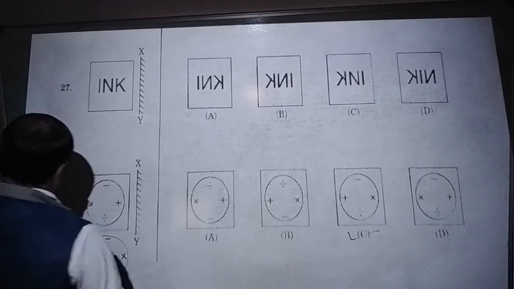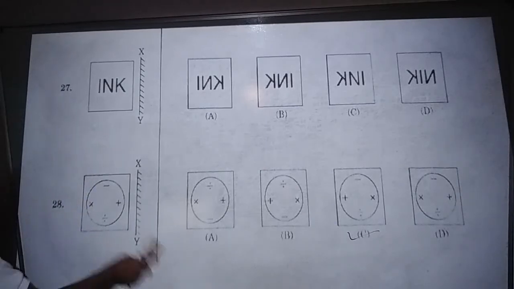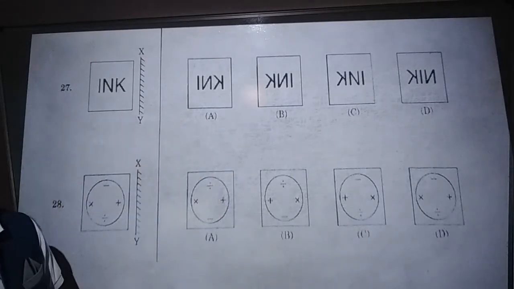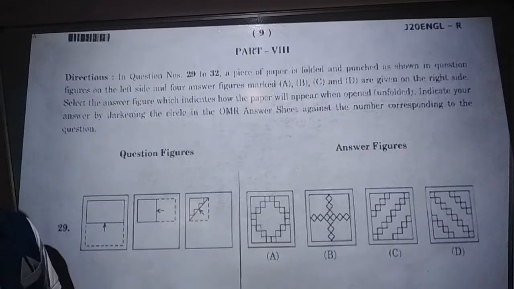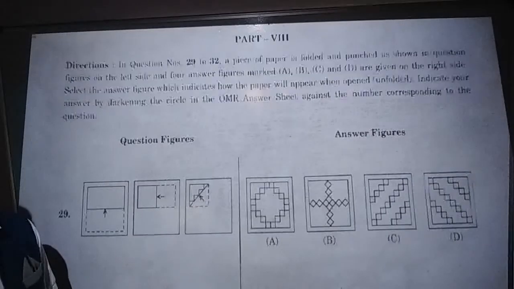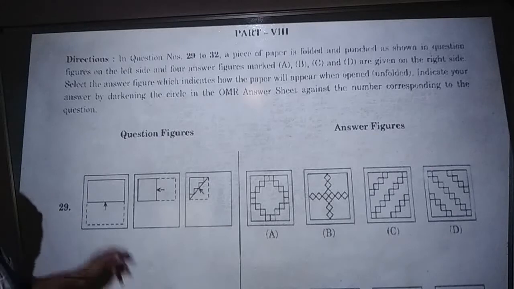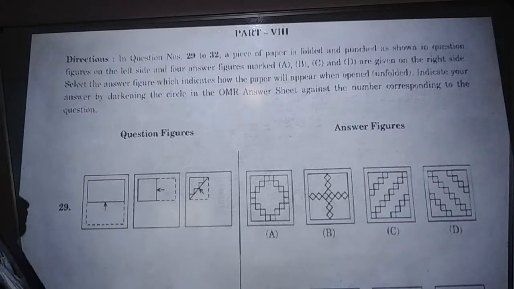Okay, next one. Question number 29. For question number 29, once again they are changed. In part 8, they are given the picture. This is folded figures.